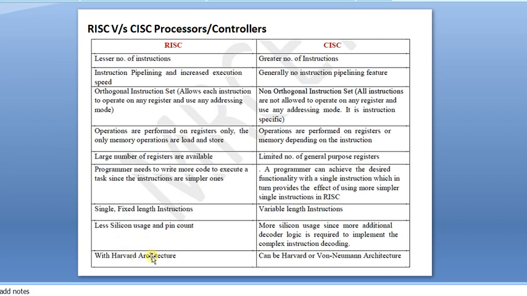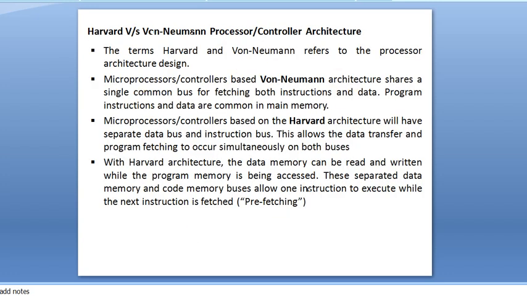And this is about hardware architecture. Harvard or von Neumann architecture will be supported. Already we discussed what is meant by Harvard and von Neumann architecture. Now let me discuss that. Microprocessors are controlled based on von Neumann, who is the father of processor architecture. The first architecture of the processor was given by von Neumann only.